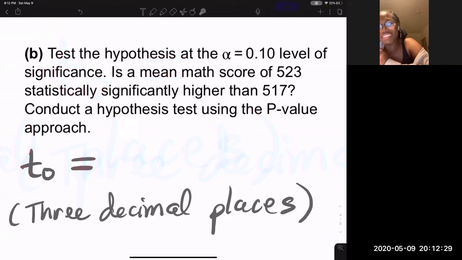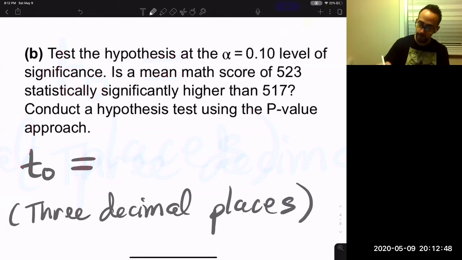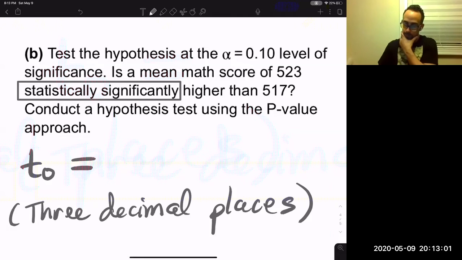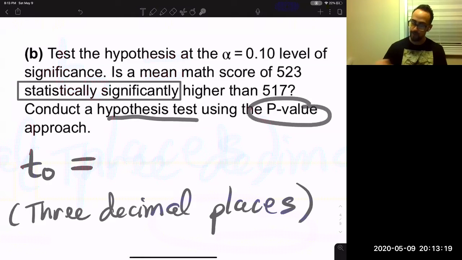Test the hypothesis at the 0.10 level of significance. This sentence is very rich; there's a lot here. Is the mean math score of 523 statistically significant? That's a very good term, important terminology. Is it statistically significantly higher than 517? Remember, that was from the null hypothesis. We're seeing, is it still 517, or is it bigger? Conduct the hypothesis test using the p-value approach.